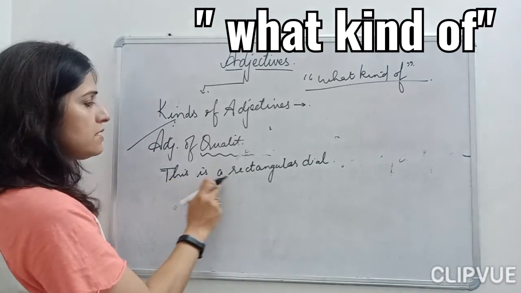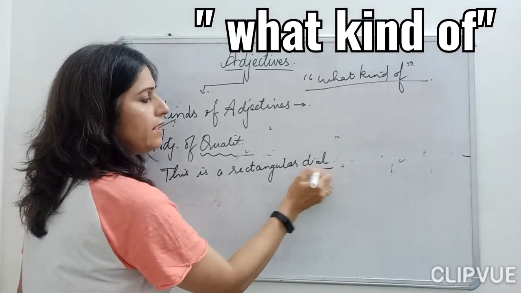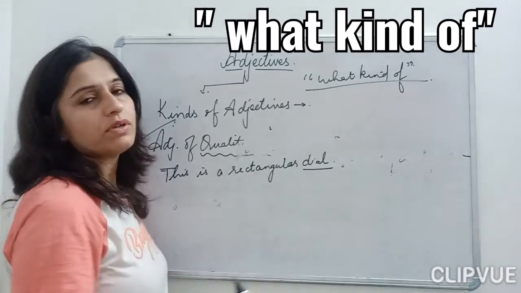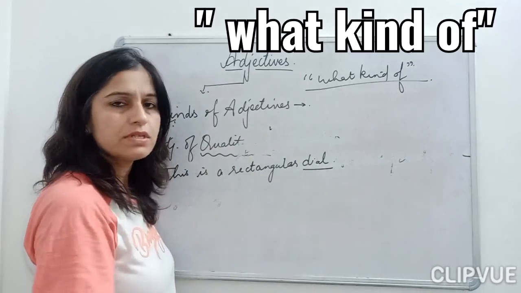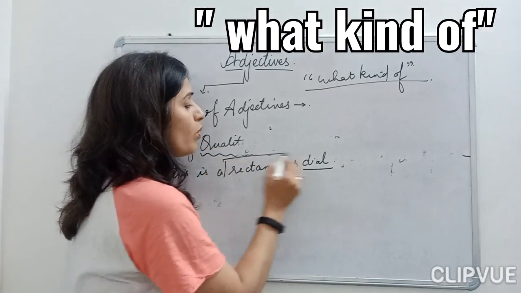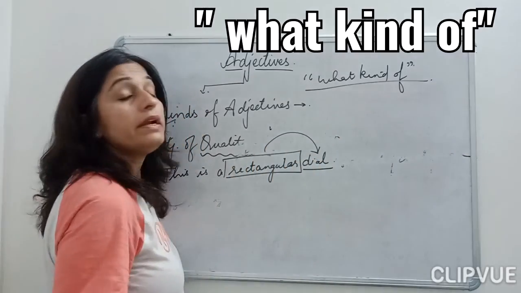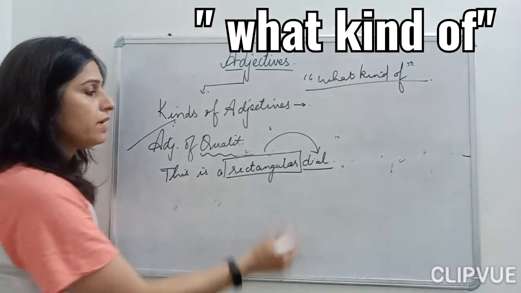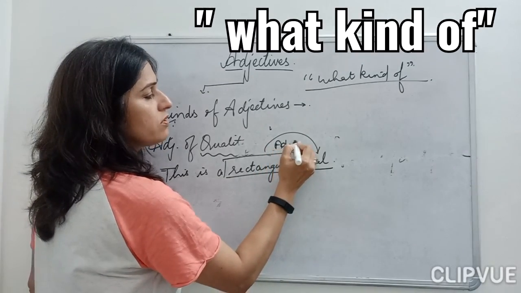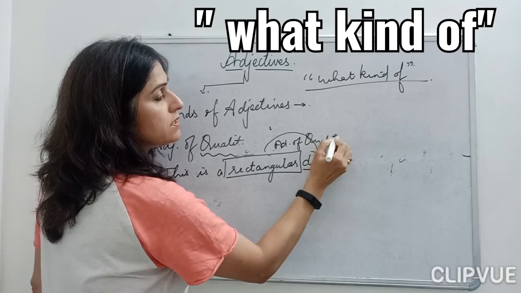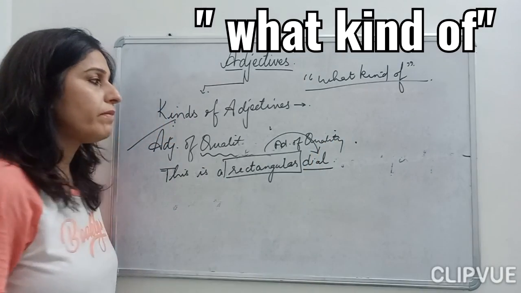Now dial is my noun. The dial of my watch is the screen of my watch. It is rectangular in shape. So what is my rectangular doing here? It is describing my noun dial, children. So what does it become? This is an adjective of quality. It is telling me the quality of my thing.